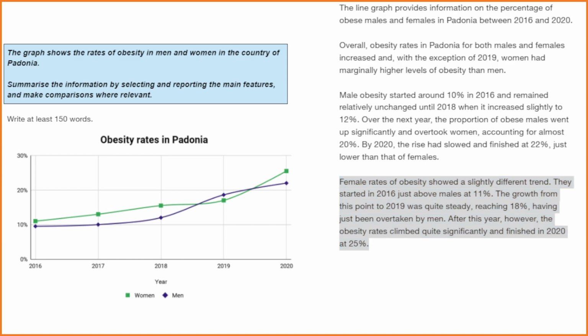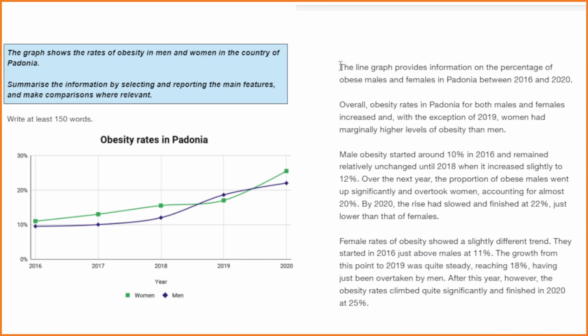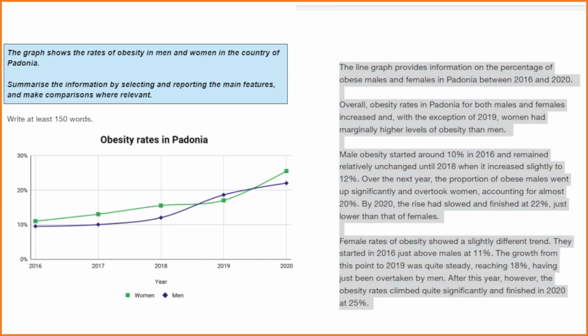Have I included all the key features? Yes, I have. Have I used a variety of complex structures for my grammar? Yes, I have. Have I organized my ideas into logical paragraphs? Yes, I have. All of these features you need to have to reach a band 7. So please make sure that you are thinking, organizing ideas, complexity of sentences, covering all the key features, having an overview which really covers the trends, the main trends of what you see.